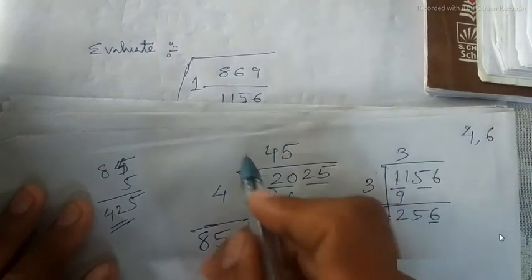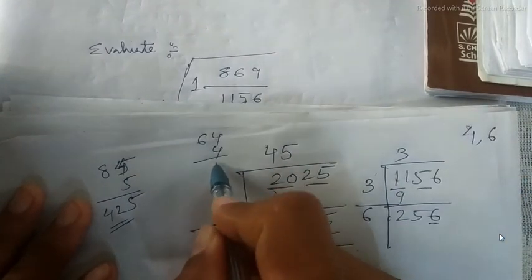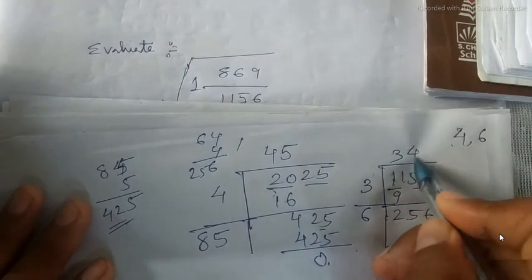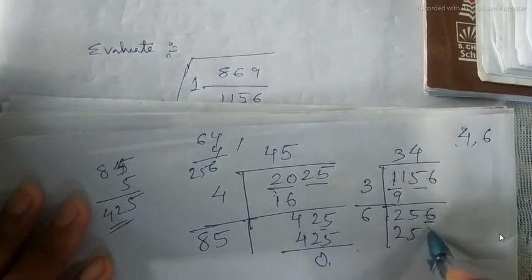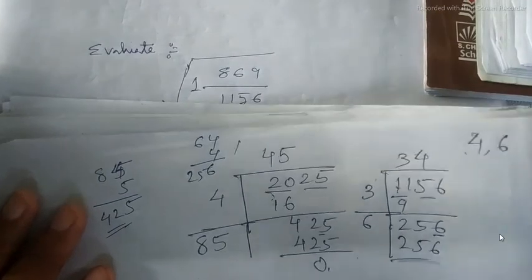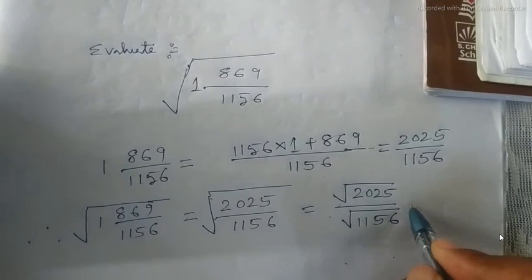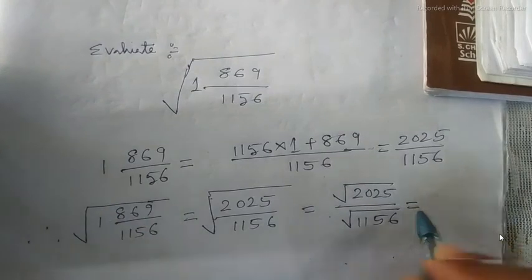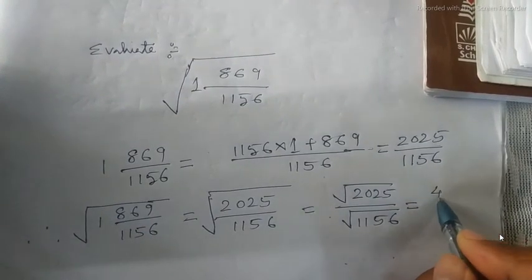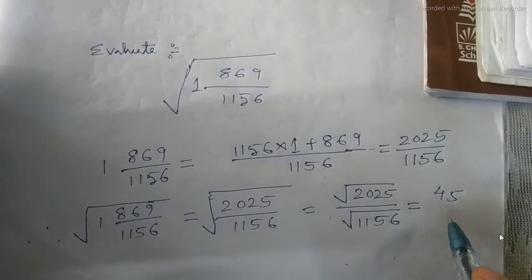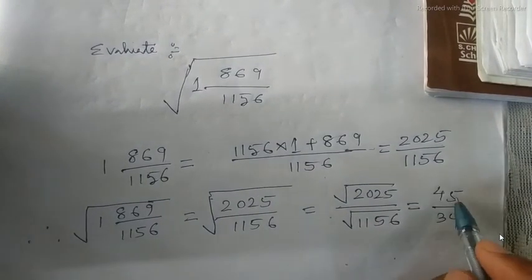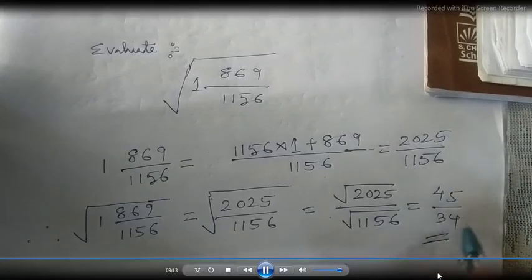So let us try it by 4. 64 into 4, 4 4s are 16, 24, 25. Yes, it goes by 4. So 256. So we found that the square root of this one is 45, and the square root of 1156 is 34. So this is our final answer, 45 by 34.